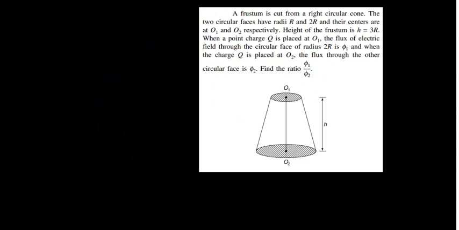Now here in this case there are two charges, Q1 and Q2, and they are asking what is the flux, that is phi 1 and phi 2. What is phi 1? Phi 1 is the flux through the circular face of radius 2r, that means the flux produced by this Q1 through this. So that is a very easy thing to calculate. Try to understand.